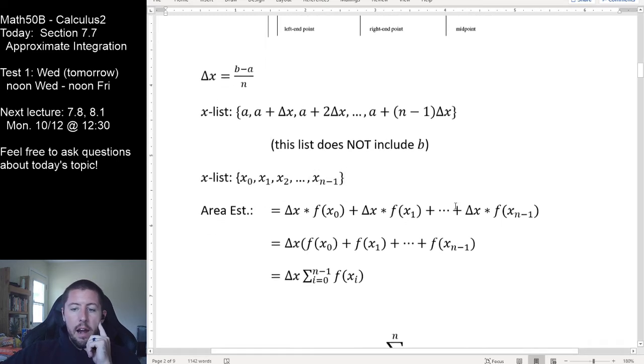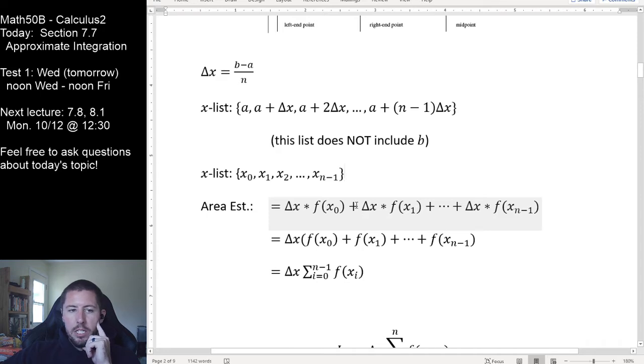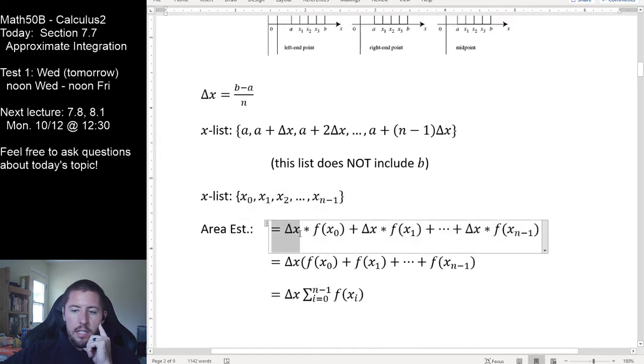To estimate our area, we know that we just want to add up a bunch of rectangle areas. So this is the width of a rectangle, delta x, times the height of the rectangle, with the left-hand corner being the height determiner right there. So this is width times length of the first, plus width times length of the second, all the way up to width times length of the last. And again, it ends at n minus 1 because we never use x sub n. That would be a right-hand corner. So we'll see x sub n in our next sum.